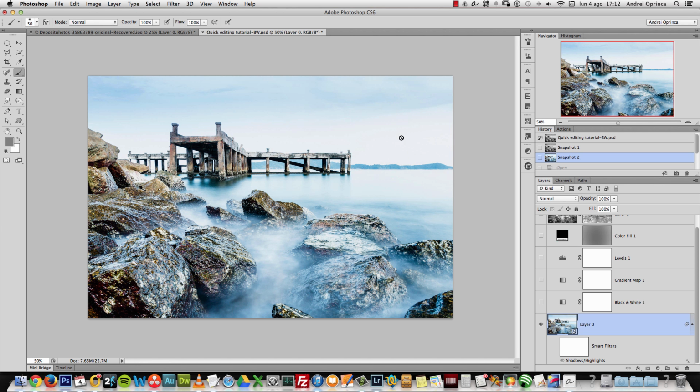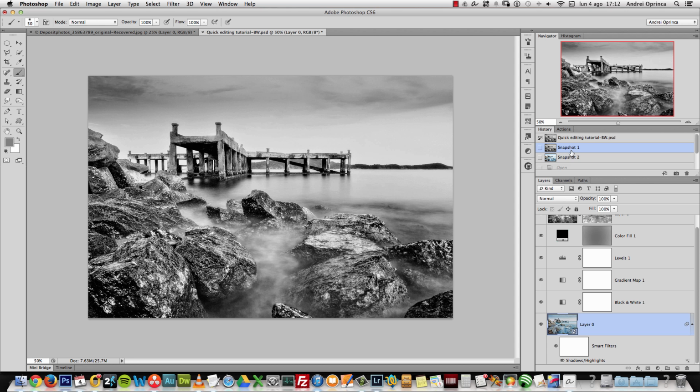So for this kind of image, where you don't have too many details and we have these wet rocks here, I knew this effect would work nicely, because in fact I made a similar tutorial for Photoshop Creative magazine a few months ago, and I used a similar image. And well, let me show you again. The result is this. And well, let's jump right into it.